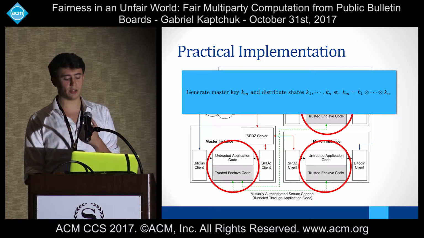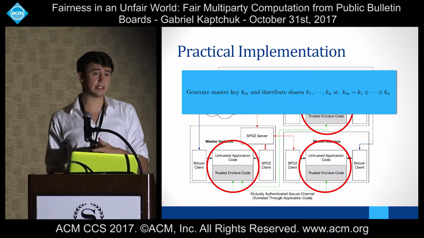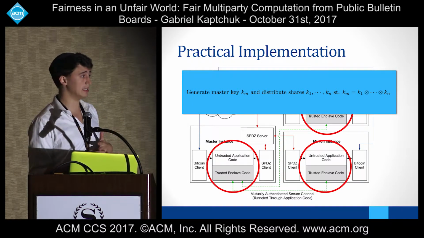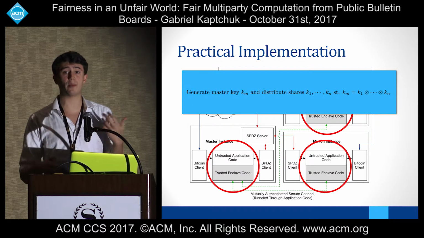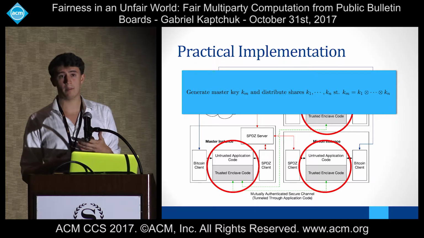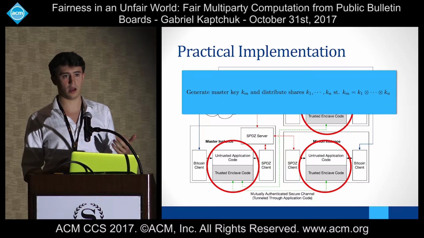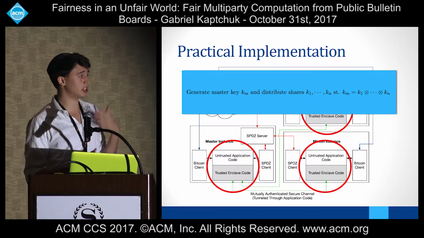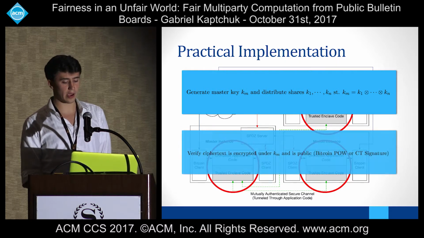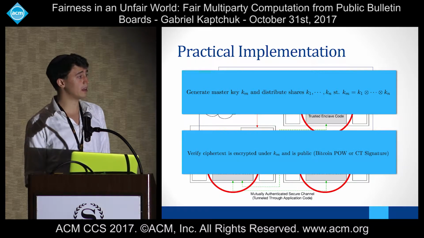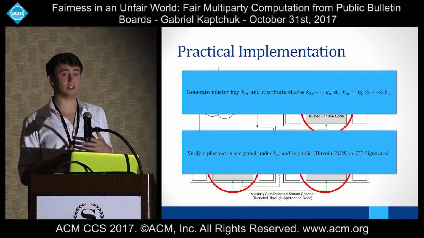When we implemented this, you'll notice there are a couple of different pieces here. We had a master instance and a couple of minion instances. This was just for ease of implementation. You could obviously have them mutually contribute to the randomness of the master key, but because these are trusted execution environments, that's kind of a silly bunch of work to go through. Instead, we just have the master instance determine a master key and distribute that to all the other players. The second role of the trusted execution environment is the final decryption phase, right?